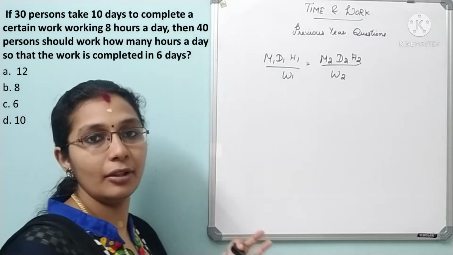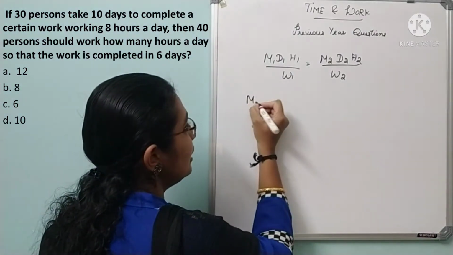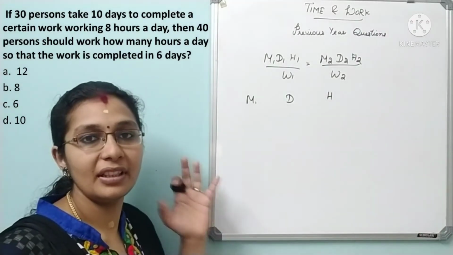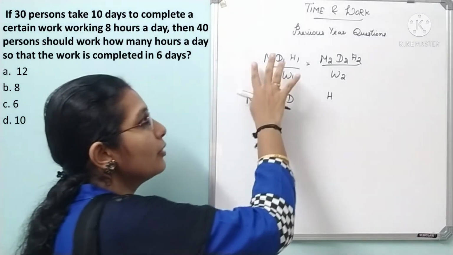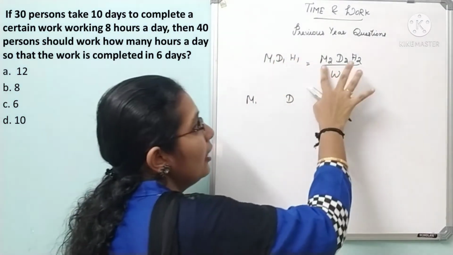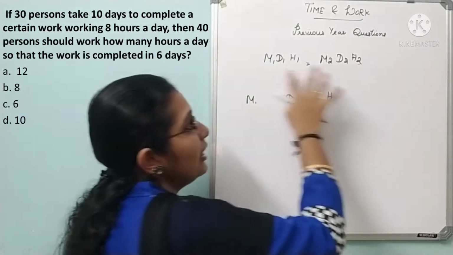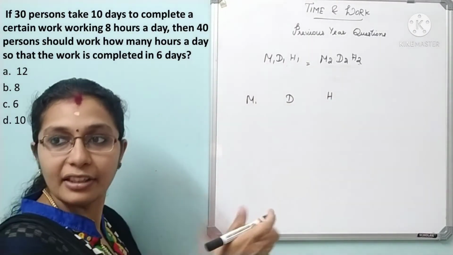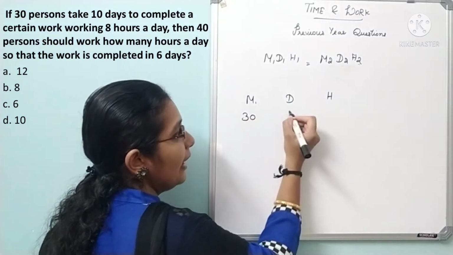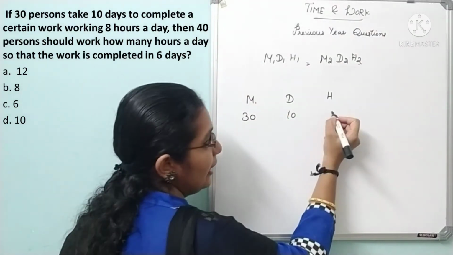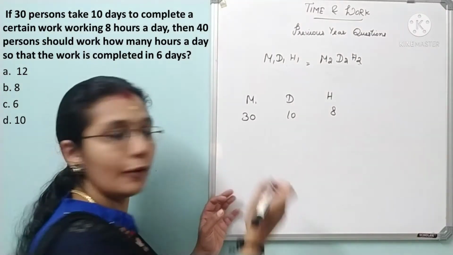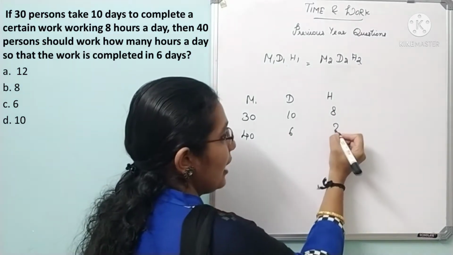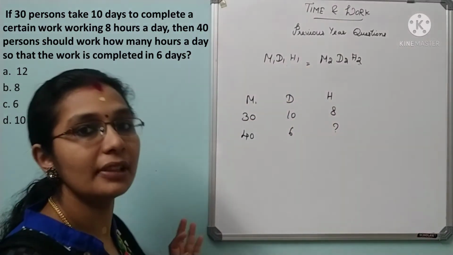Now write down the data given. Here W is not mentioned, that is work units are not mentioned, so you need not consider this. So M1 D1 H1 is equal to M2 D2 H2. M1 is 30 persons, 10 days, working 8 hours a day. And M2 is 40 persons, number of days is 6 and they are asking for hours. So just substitute in this, you will get the answer.